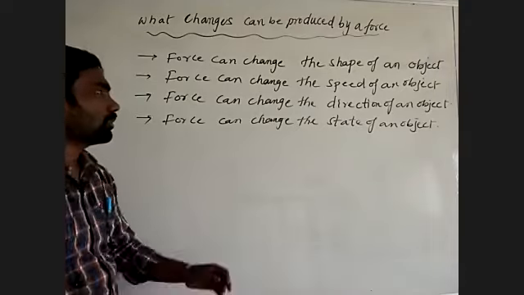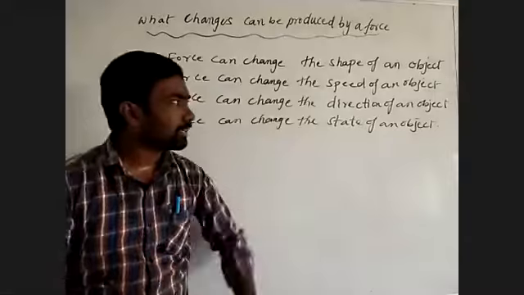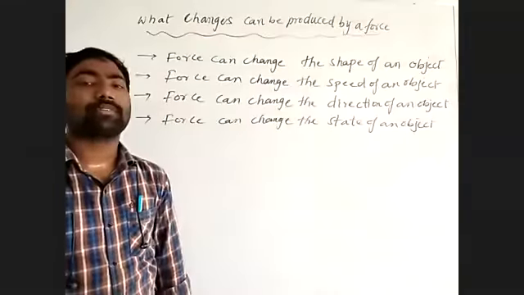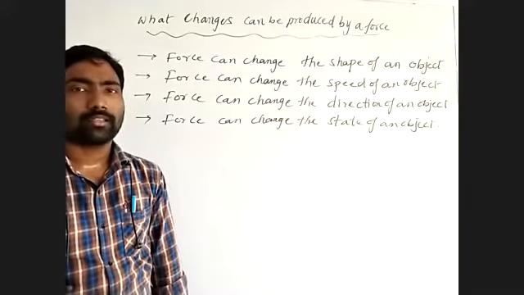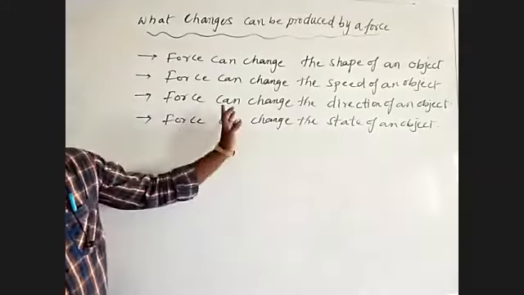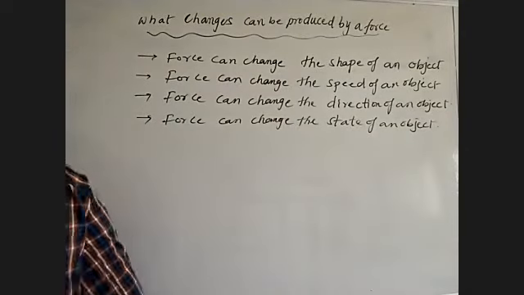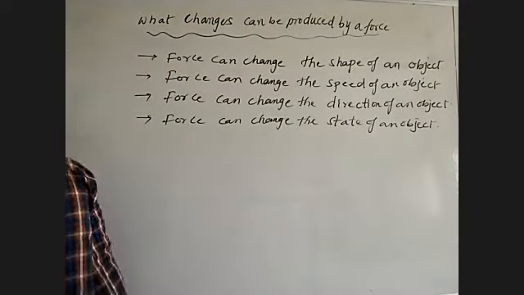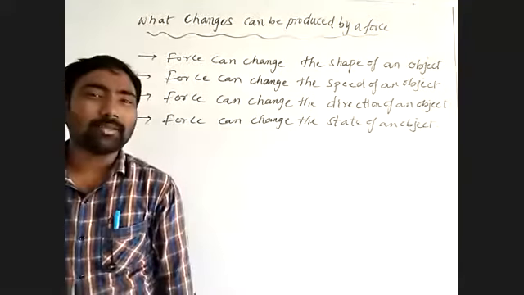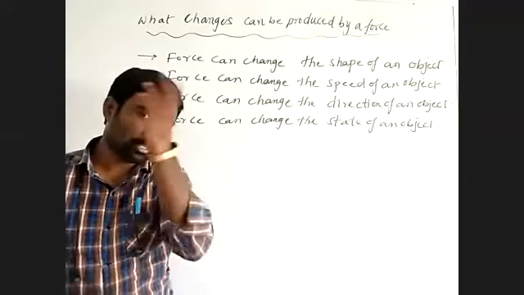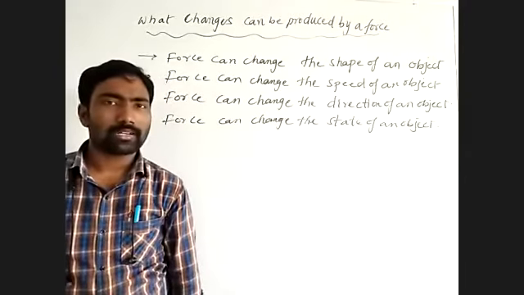Force can change the direction of an object. How can direction change? Can you think? Imagine carom coins on a board, all at rest.